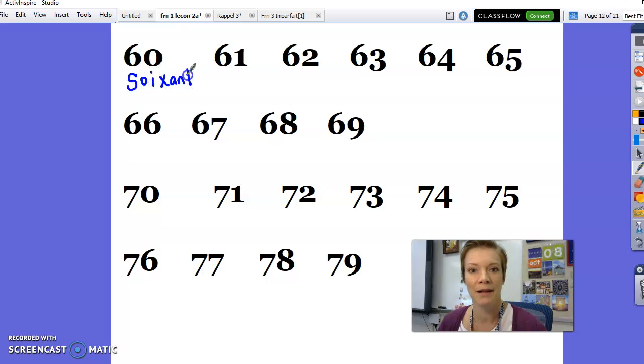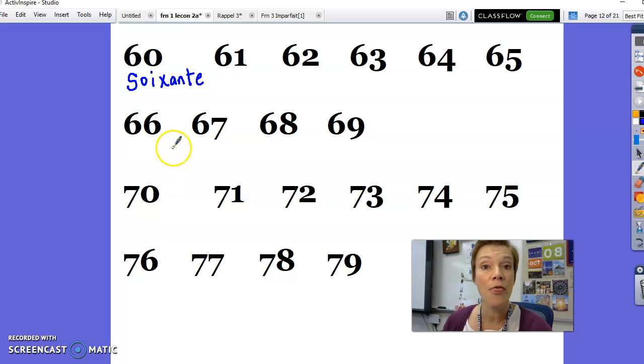This is how it's spelled. Soixante is how it's pronounced. So if this is soixante, well then we can probably logically guess 61, 62, 63, 64, 65, 66. That one's a little tricky to say. 67, 68, 69. Normally, when we get to this point, we would switch to a brand new number.